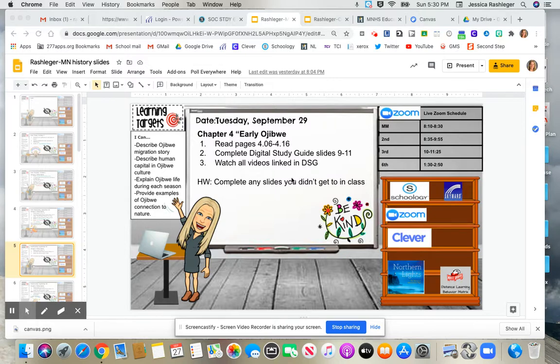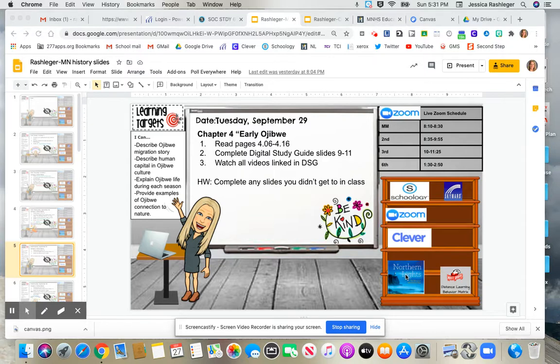Today, as you see, we're going to go back to chapter 4, which is called Early Ojibwe, and we're going to do a bunch more reading than we did yesterday. So today your assigned pages are pages 4.06 through 4.16. And I'm just going to point out a couple things for you.